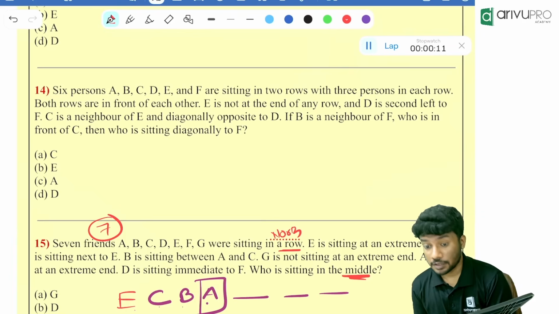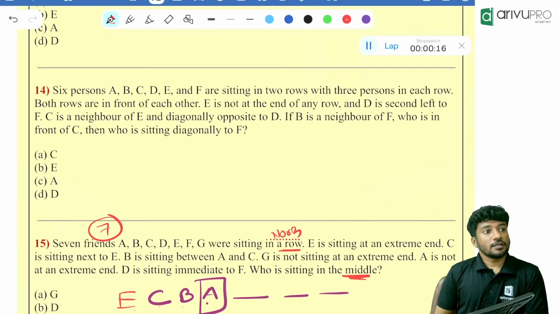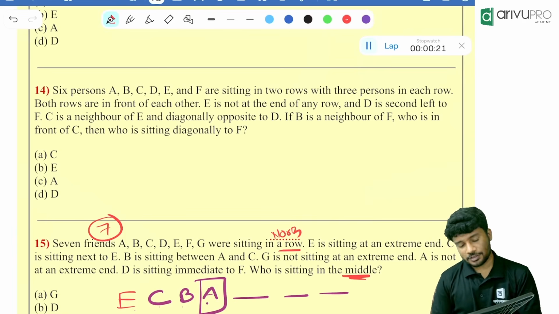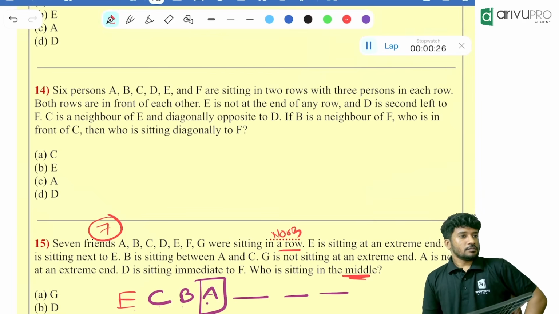Option C. Okay, let's see whether C is the answer. Option A or C, Nihida? What is the answer? Option A or option C? Option C. Okay. Read carefully, one by one. Try to plot it.